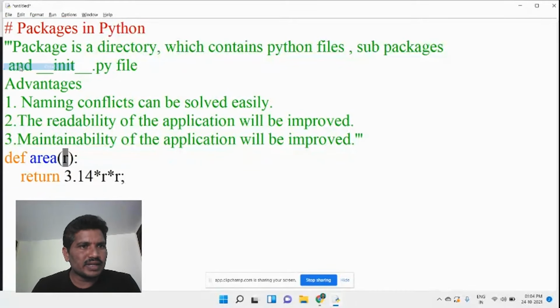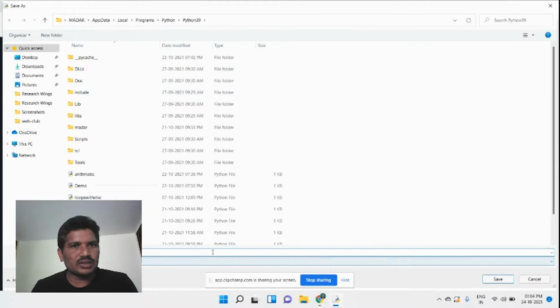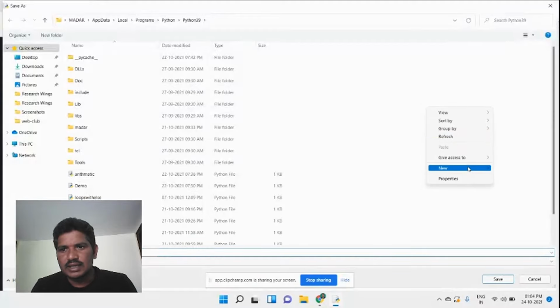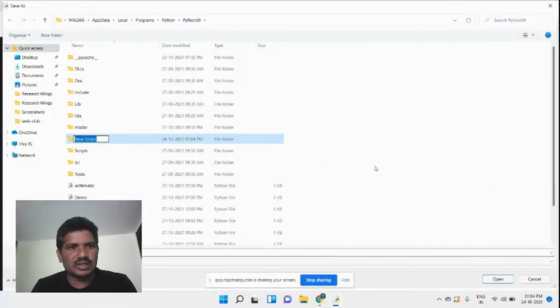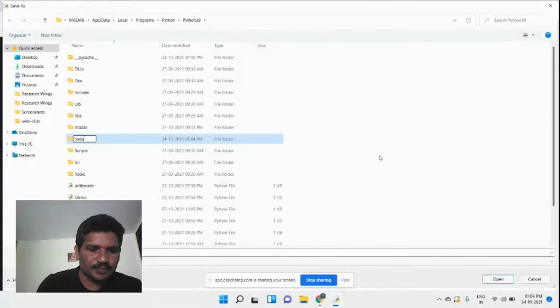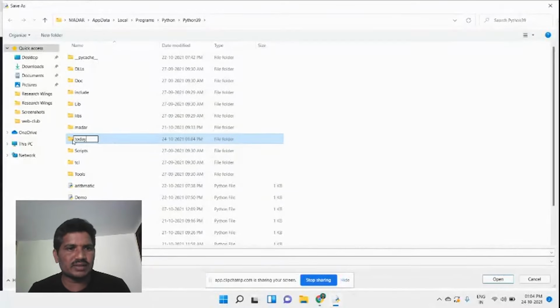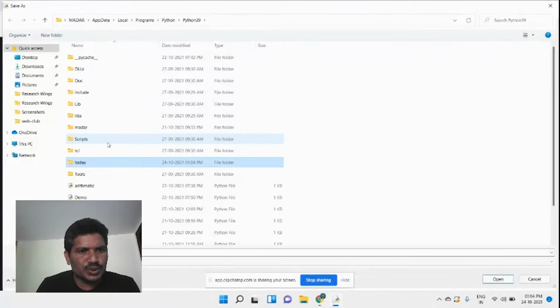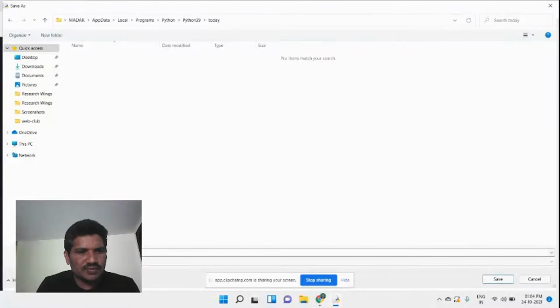Then I would like to create one directory. Inside the directory, you can store your related files. First, you create one directory, then inside the directory you can save the related files. I created one directory called today. Then I would like to save this file as circle.py.